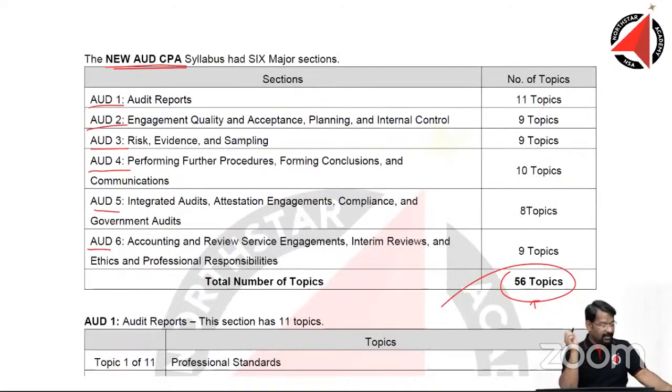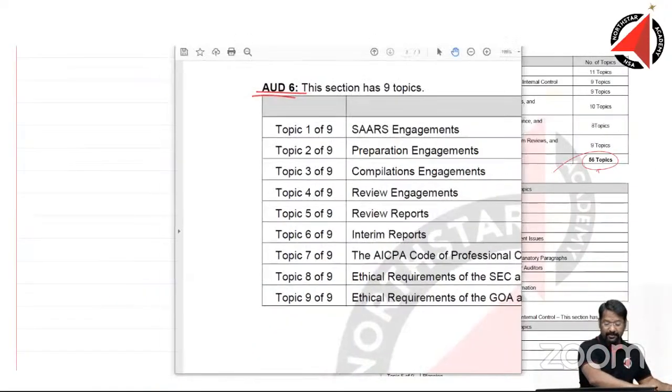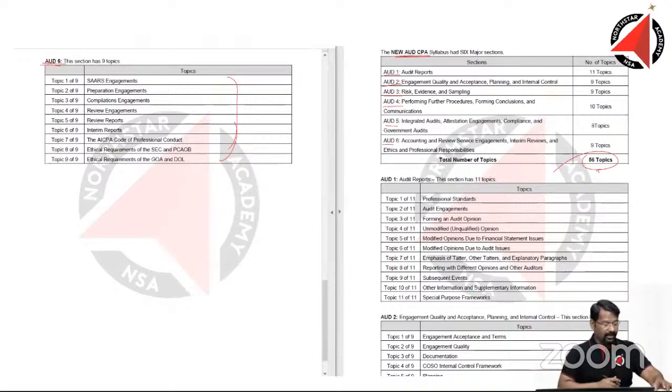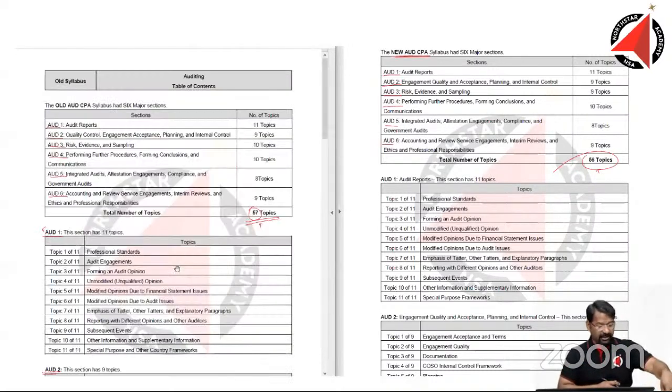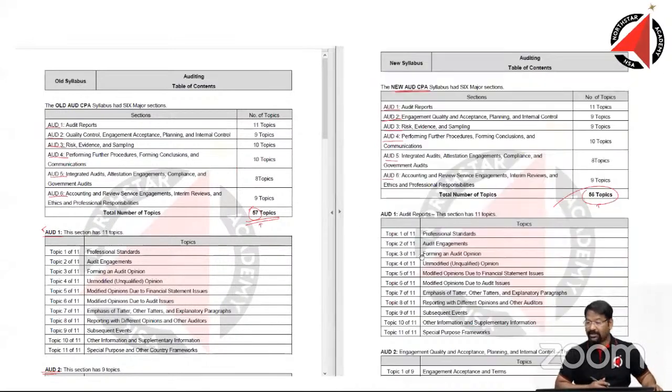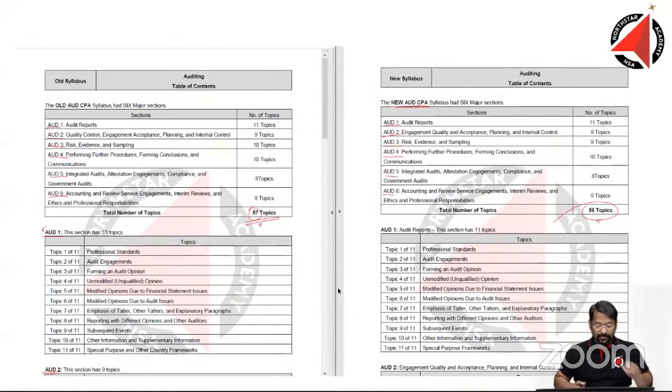I want to just split the screen into 2 parts so that we can enjoy it together, right? Let's look at both of them parallelly. What has changed? What has not changed? If you look here, old syllabus 57, new syllabus 56, I have told you that.